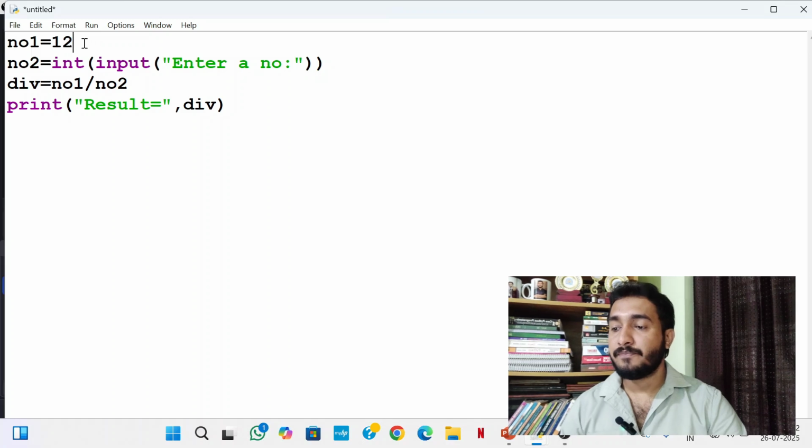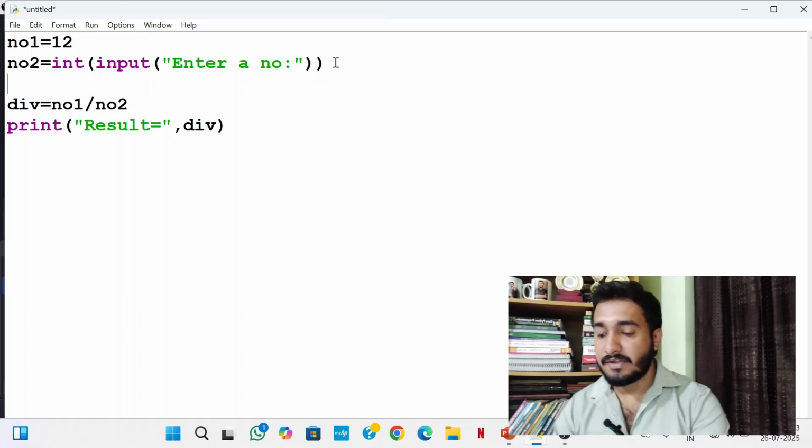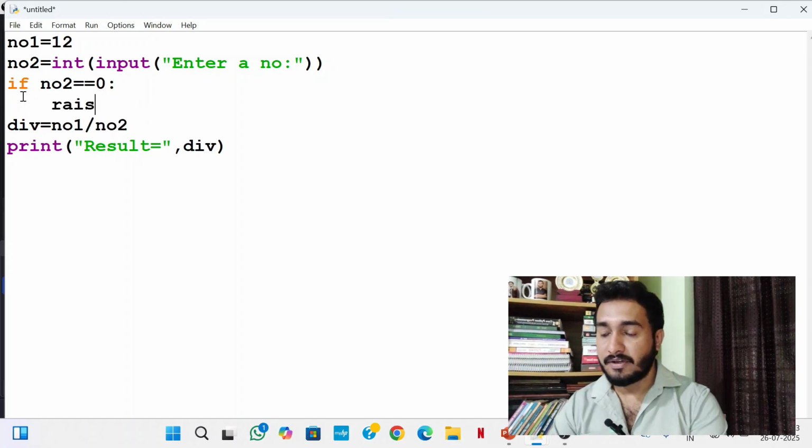So look at the example. Number 1 is assigned the value 12 and we are accepting a value for number 2 from the user. After that we are dividing number 1 by number 2 and storing the value in diff. Then we are printing the result. So we know that if number 2 is equal to 0, we cannot perform the calculation. So what we will do? Raise exception. What is the exception name? Zero division error.